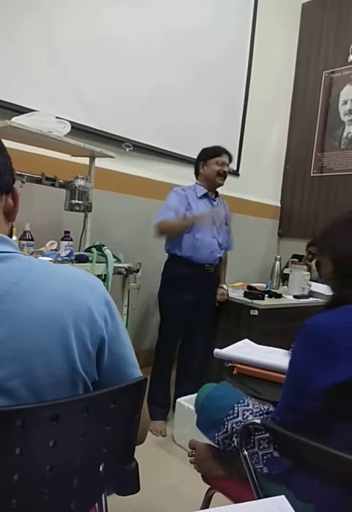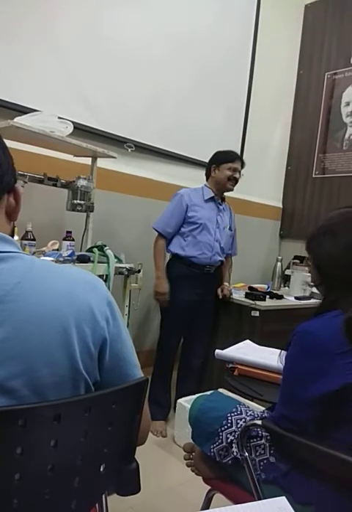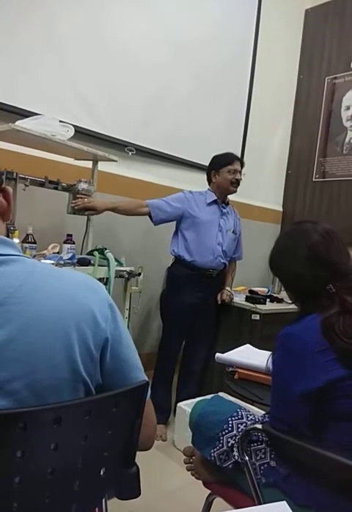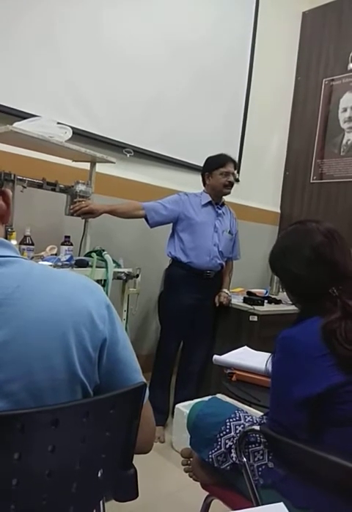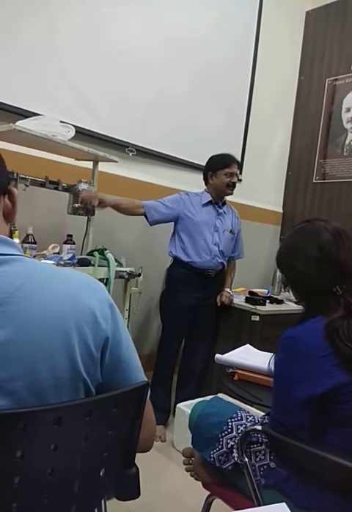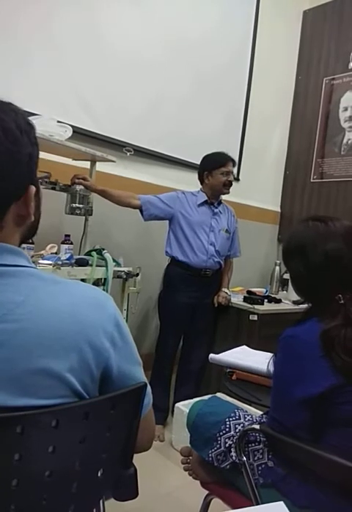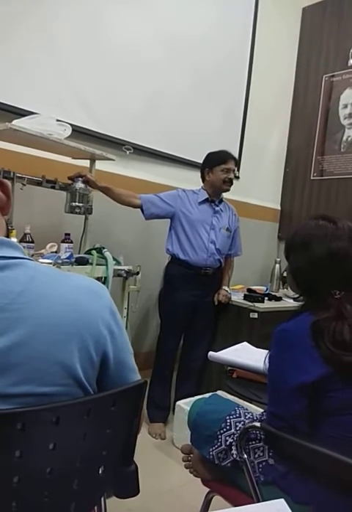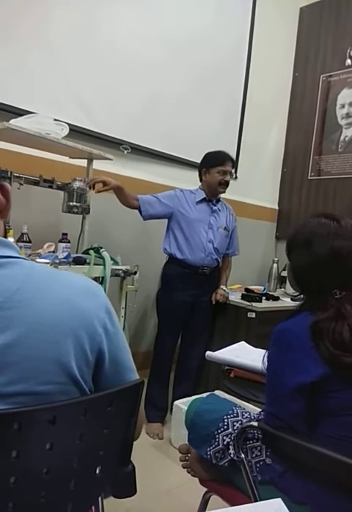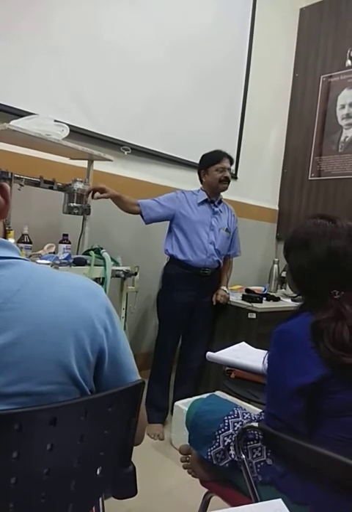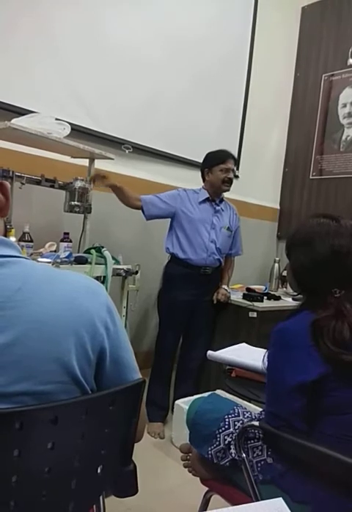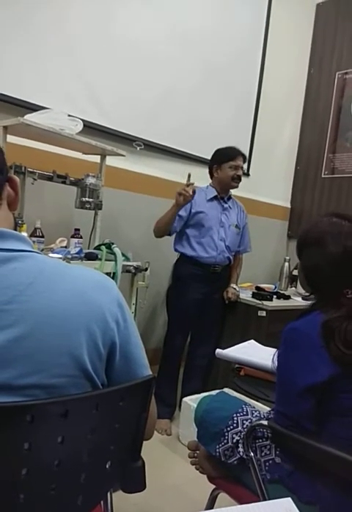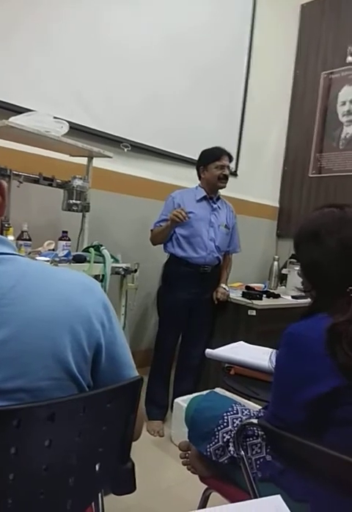Suppose I pour isoflurane inside a halothane vaporizer, I can still use it because the outlet concentration will not change, as the vapor pressures are the same. If I keep it at 1%, halothane gives 1% and isoflurane also gives 1%.